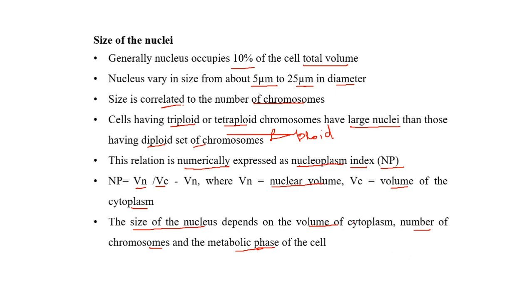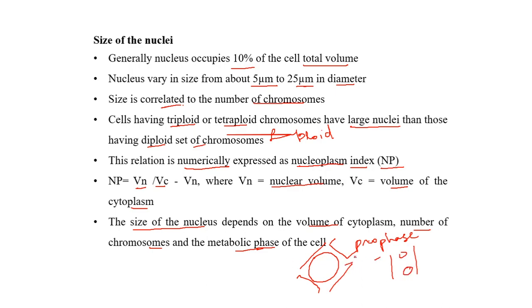If we take the example of cell division, during the initial division stage, that is in prophase, the nucleus is very large because of accumulation of water. And if we see the same thing in telophase, the nuclear size is slightly smaller when compared to this.